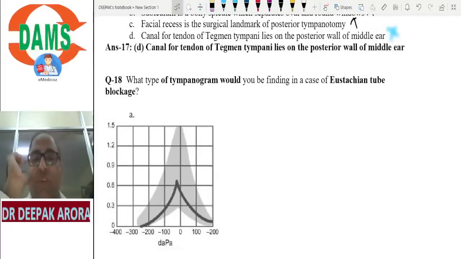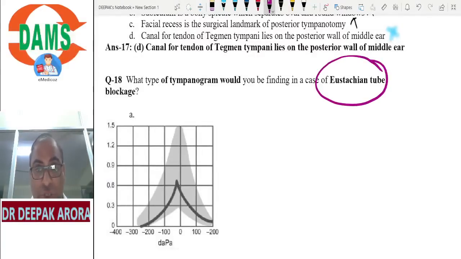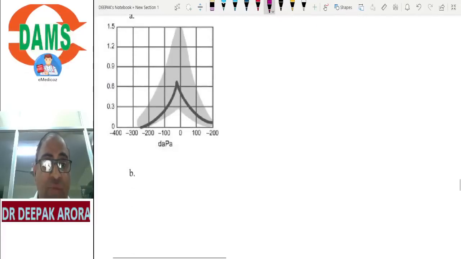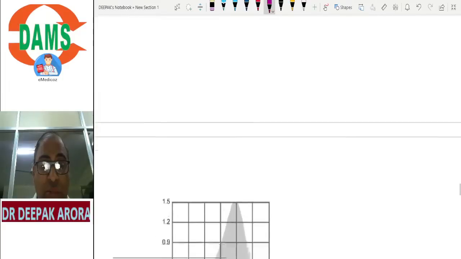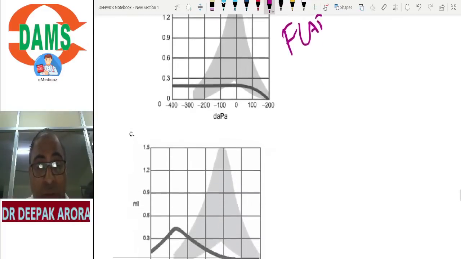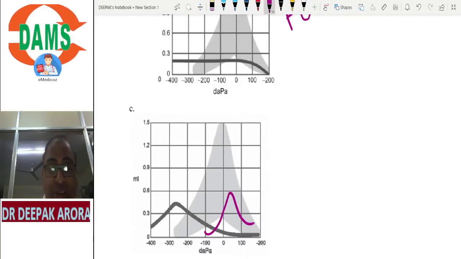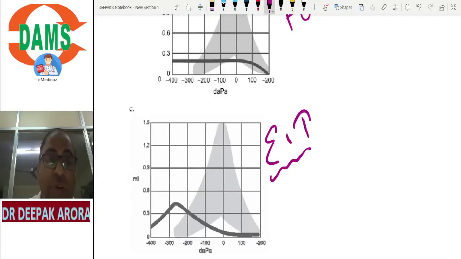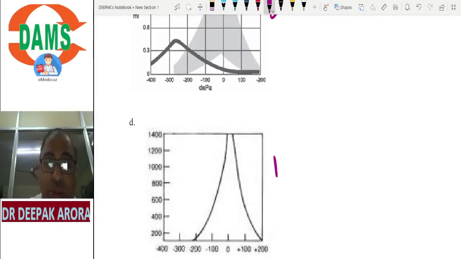Which type of tympanogram is shown in ET tube dysfunction? Now the examiner is telling you ET tube dysfunction and asking you to identify the graph. This seems to be normal, the A-shaped tympanogram. What is this one? This is my flat tympanogram, also known as B tympanogram. This graph is shifted from the x-axis. This graph is C tympanogram. So this is my ET tube dysfunction. This graph is seen in ET tube dysfunction. And if examiners show you this type, this is AD.